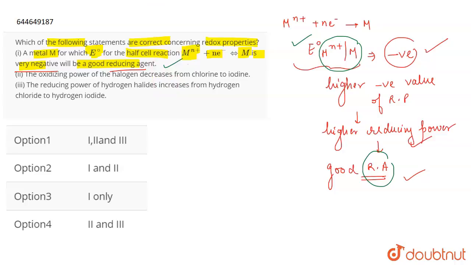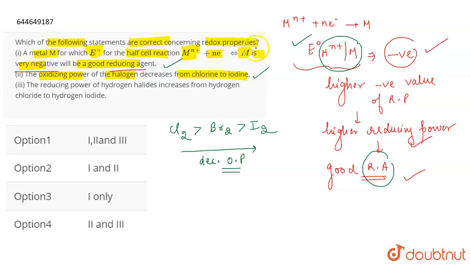The next statement is that the oxidizing power of the halogens decreases from chlorine to iodine. If we talk about the oxidizing power, it follows this order: chlorine, Cl2, Br2, I2. This is the order which is given to you for the decreasing oxidizing potential. So this statement is going to be correct.